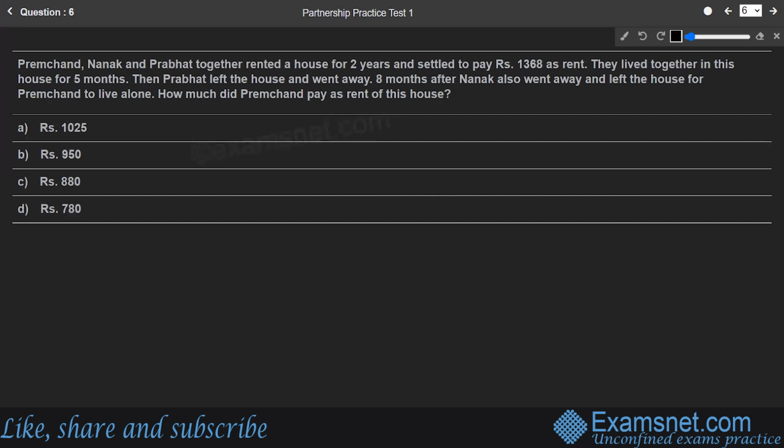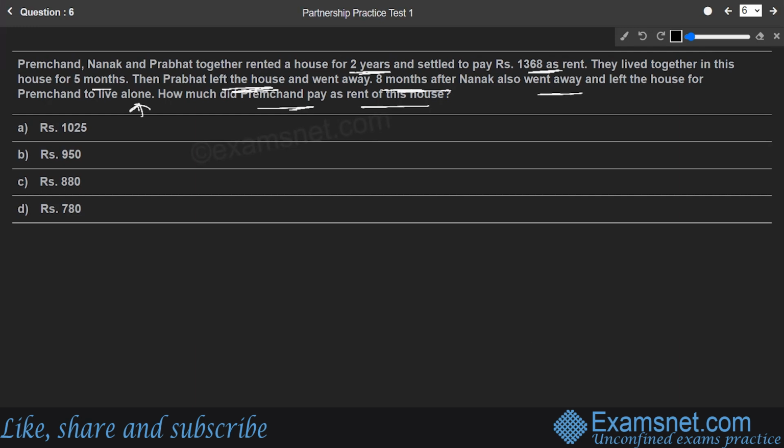Okay, next. Premchand, Nanak and Prabhat together rented a house for 2 years and settled to pay rupees 1368 as rent. They lived together in this house for 5 months. Then Prabhat left the house and went away. 8 months after, Nanak also went away and left the house for Premchand to live alone. How much did Premchand pay as rent for this house?